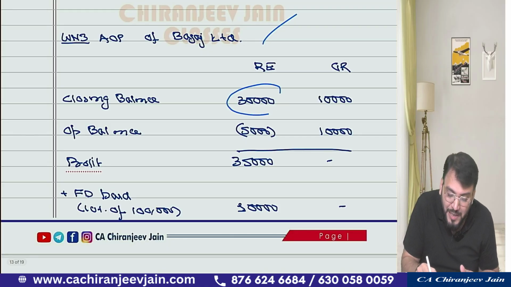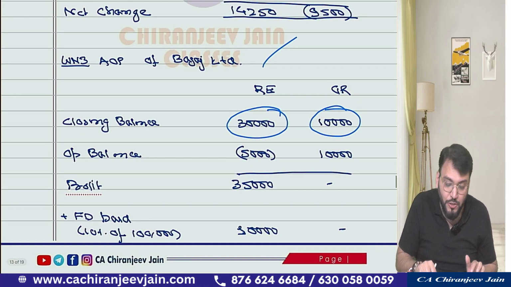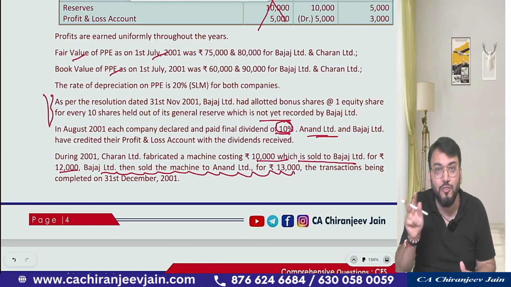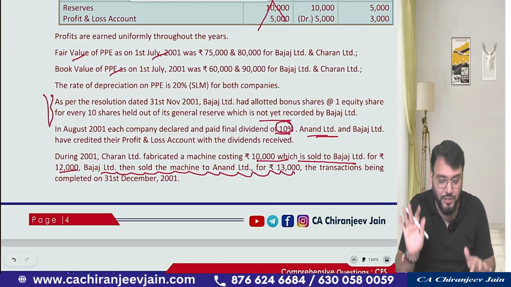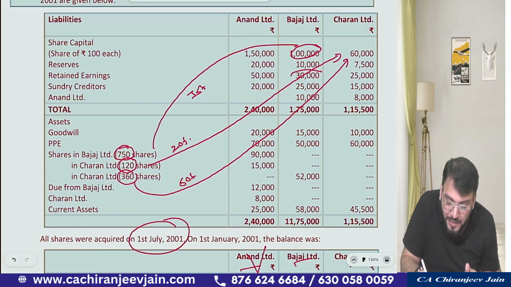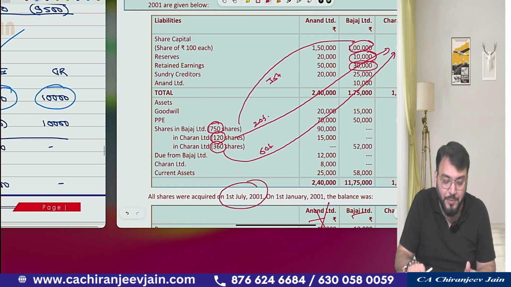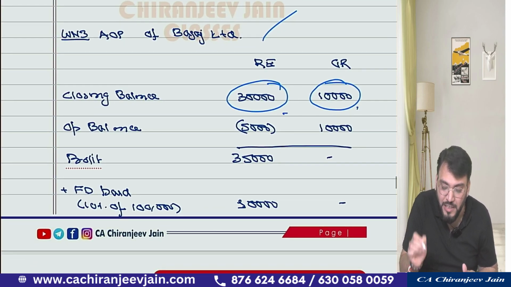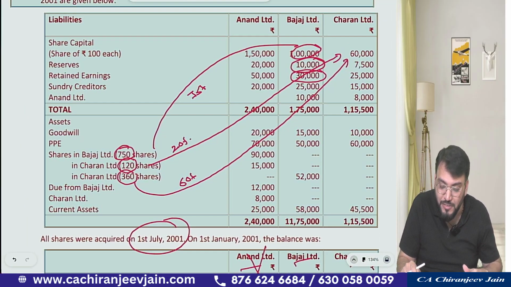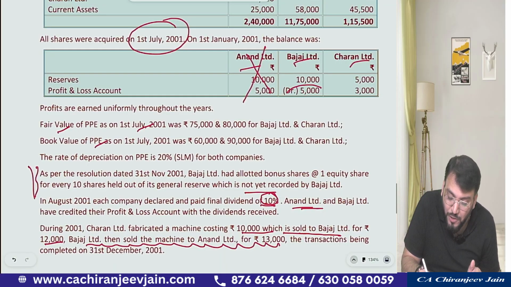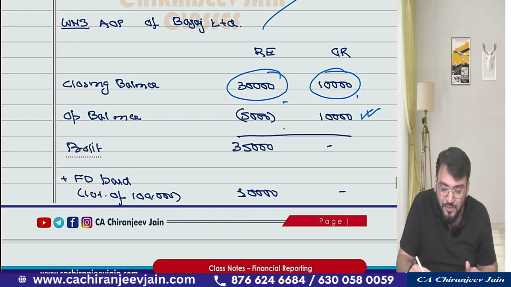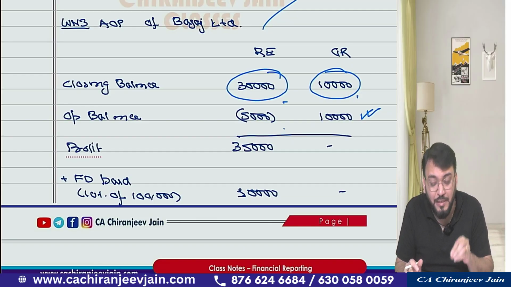Then we'll come to AOP of Bajaj Limited. The closing balance will be taken from the balance sheet. For Bajaj Limited you need to prepare the AOP, and now there will be 2 AOPs, 2 statements of net assets and 2 goodwill calculations. Everything will be 2. Understood? All working notes will be 2. For Bajaj Limited, go to reserve and surplus: it is 30,000 and 10,000, taken from the information in the balance sheet. Additional information about the retained earnings opening balance has been given, so we'll take it from the additional information. You can see 5,000 negative balance and 10,000 positive balance for reserve and surplus has been given.